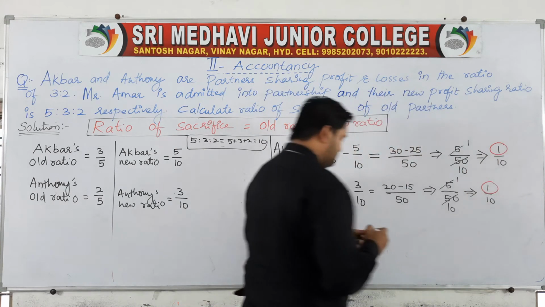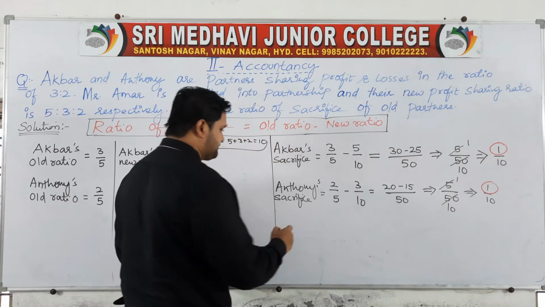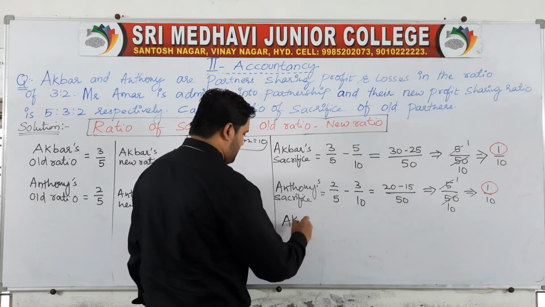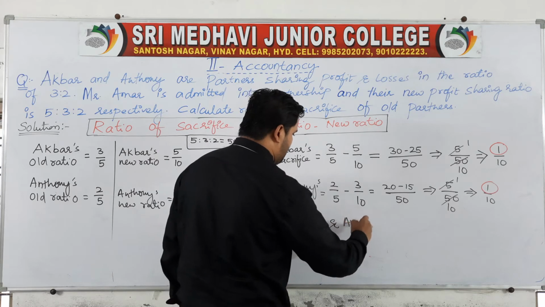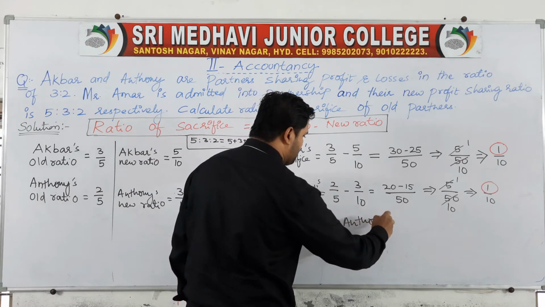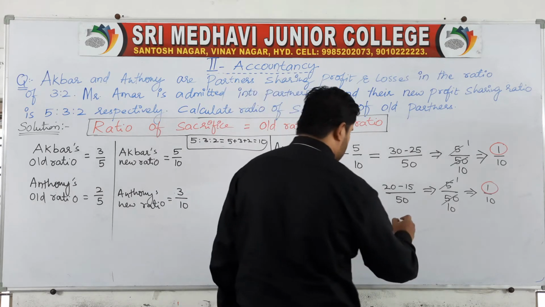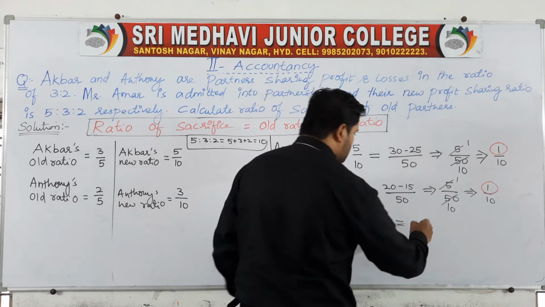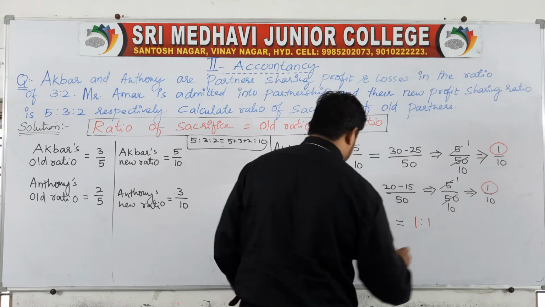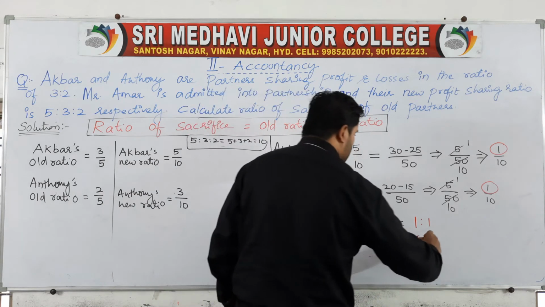Which means their sacrifice ratio is 1:1. So Akbar and Anthony's sacrifice is 1:1. This is your answer.